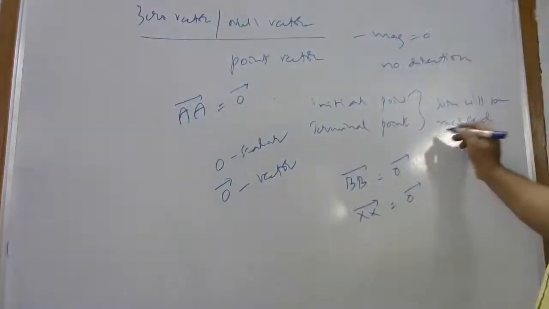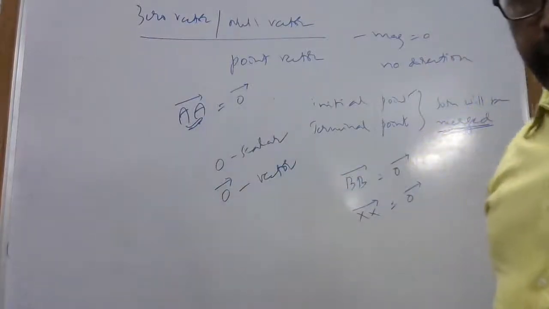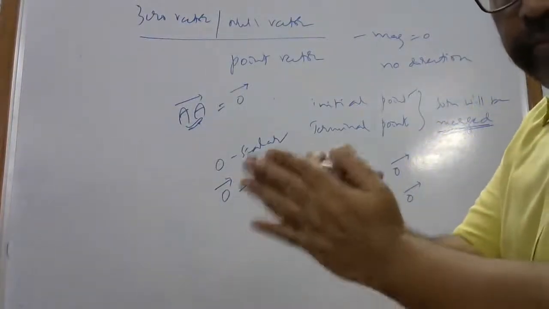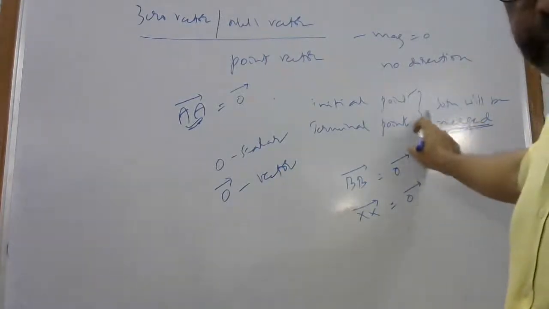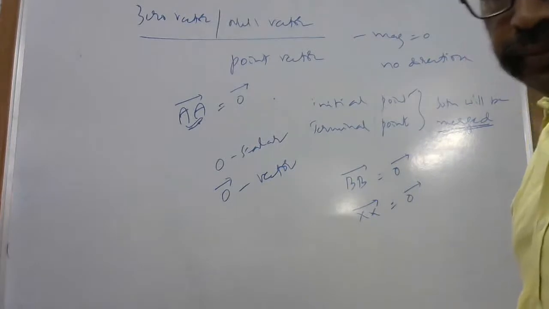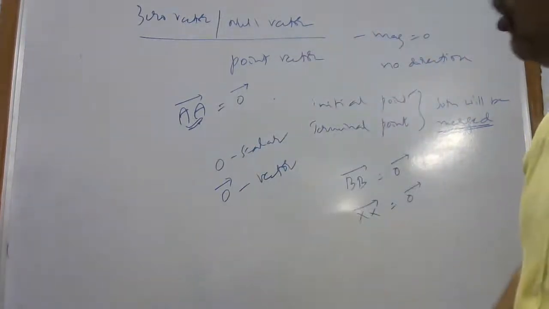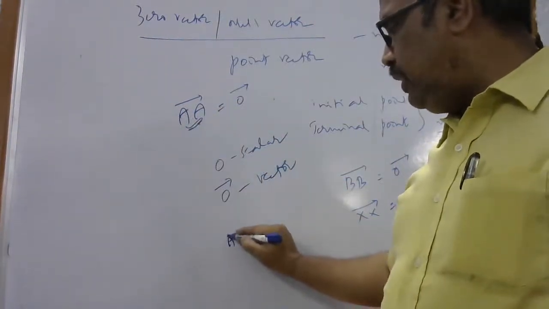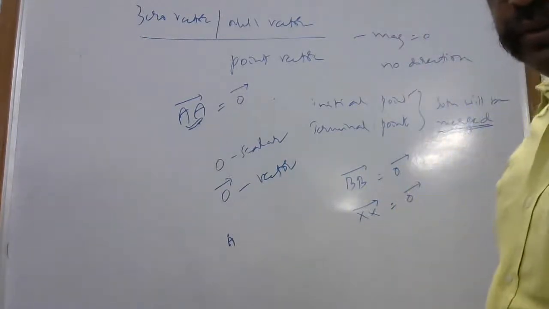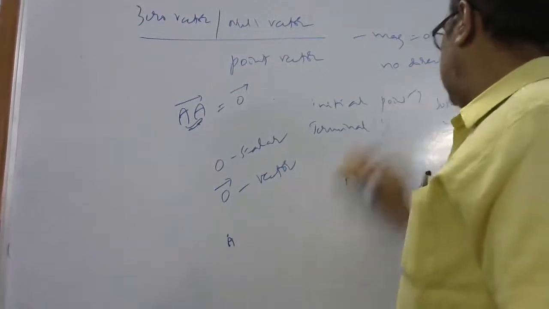What is that after the initial and terminal point? Both will be merged, coincide. Merged means combined together. This is called merging. Merging means mixing together; both are overlapping. This is only A, this is only A, both are A only. That is called merging. Clear? Yes. Now see here.